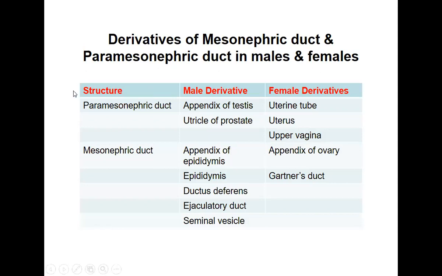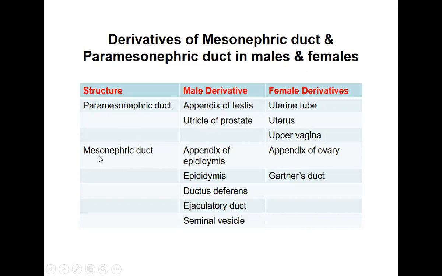As you know, the paramesonephric duct is the duct of the female. In the female, it develops into the uterine tubes, that is the fallopian tubes, the uterus, as well as the upper vagina. But the paramesonephric duct is also present in the male. It will totally disappear except a part of it which remains as the appendix of the testis as well as the utricle of the prostate. These are the two remnants of the paramesonephric duct in the male.